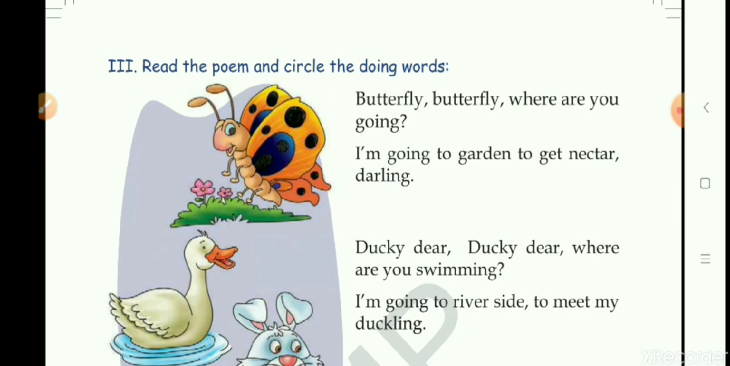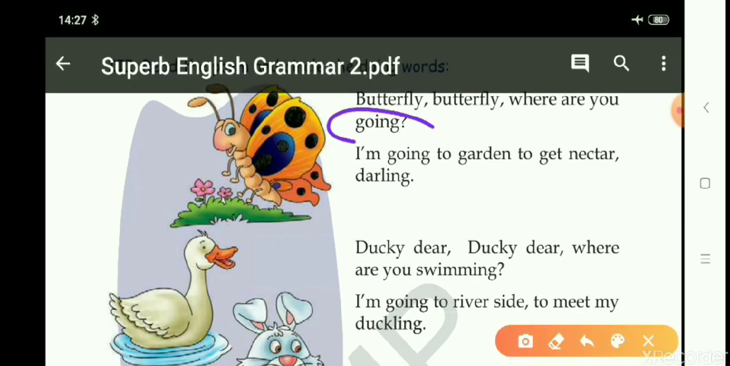Now go is action word, so we will circle going. Going is action. Okay, butterfly is going. Somebody is asking her, okay, butterfly, butterfly, where are you going? Now butterfly is answering, I am going to garden to get nectar, darling. Now again going is action word and get is also action word. The butterfly is going to get nectar from the garden. So get is action word. Now next stanza.